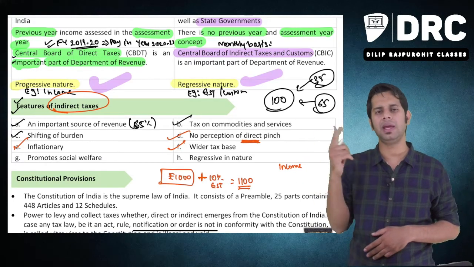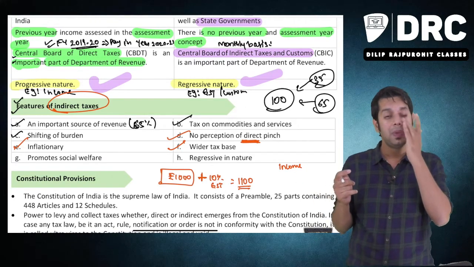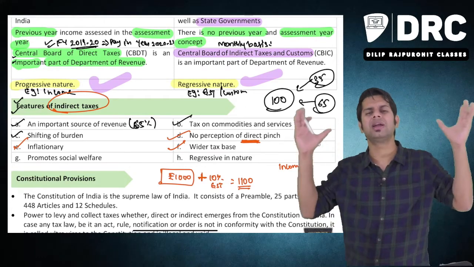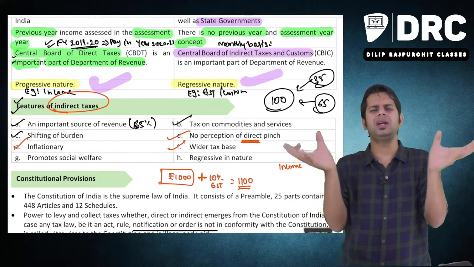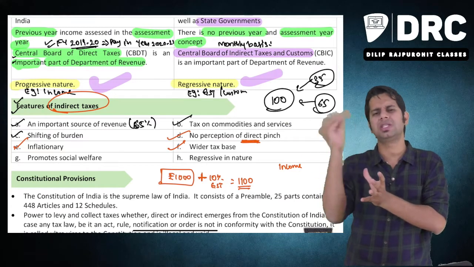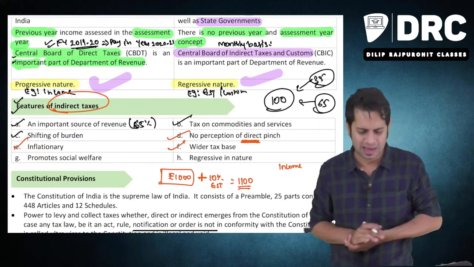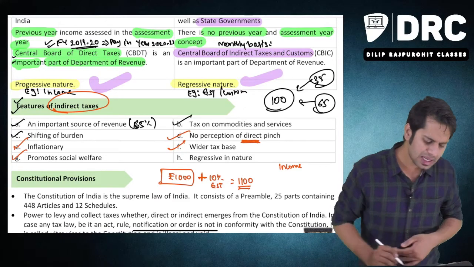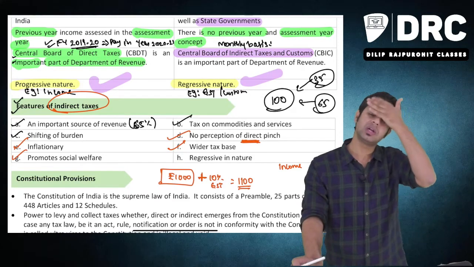Everyone in India is paying indirect tax. Why, sir? Because indirect taxes have a wider tax base. Every product is taxable. Because every product is taxable, any person purchasing any product will have to pay indirect tax. They say that indirect tax promotes social welfare.